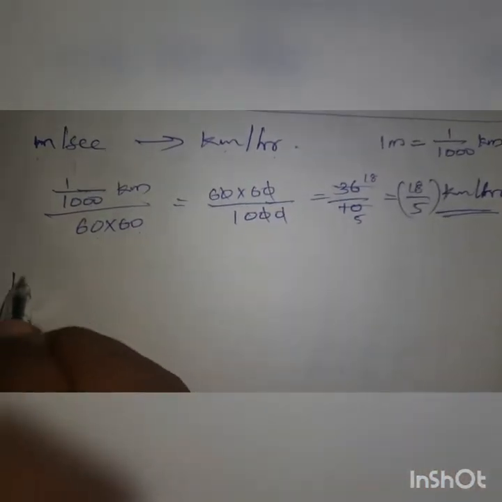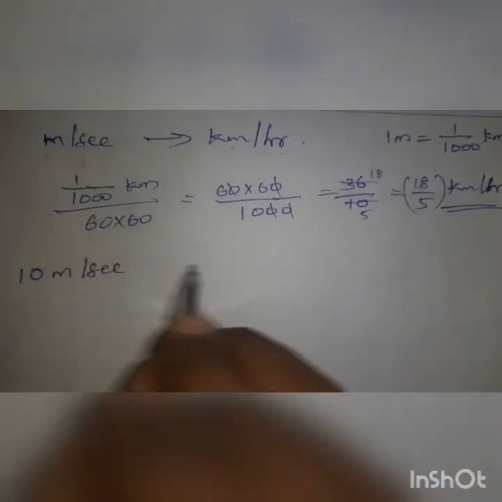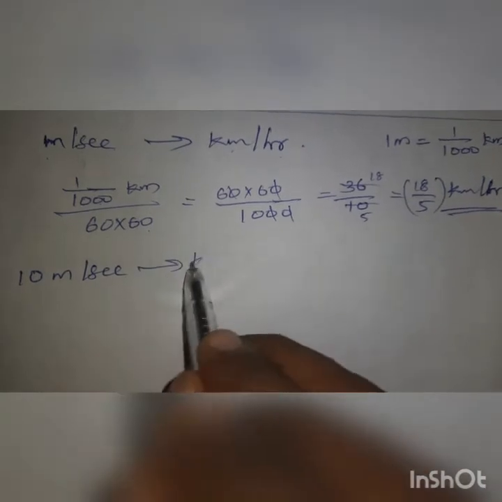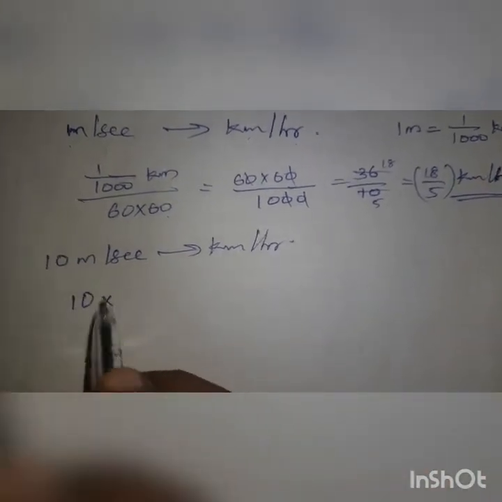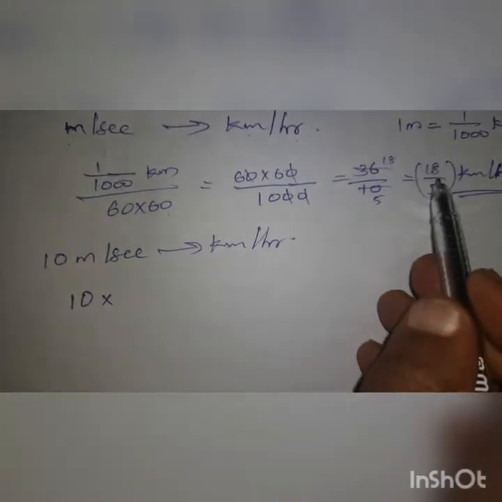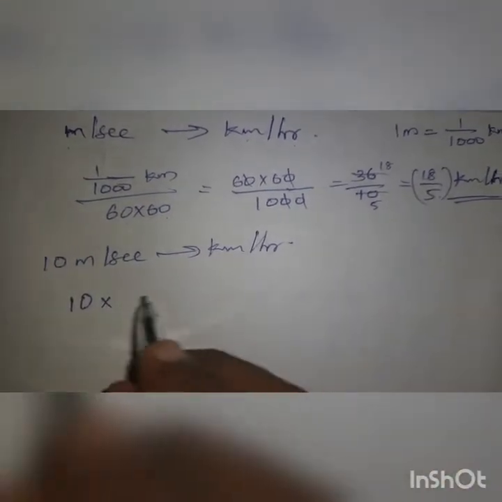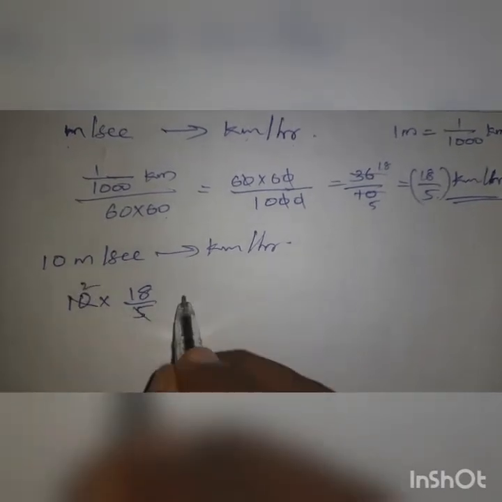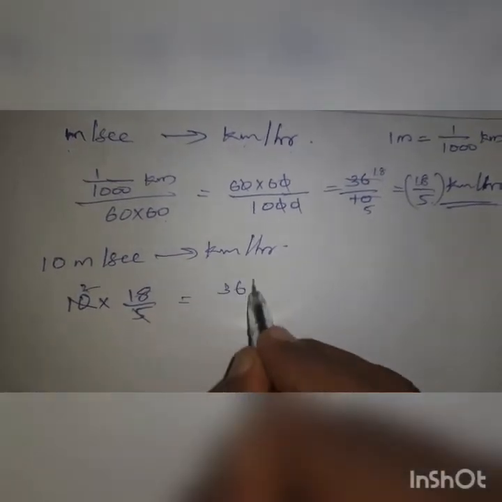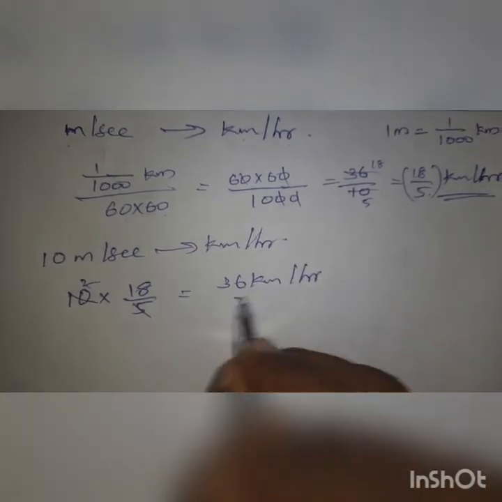See this, 10 meter per second we have to convert to kilometer per hour. So 10 into 18 by 5, directly you can multiply 18 by 5. 5 2s are 10, so 18 2s is 36 kilometer per hour.